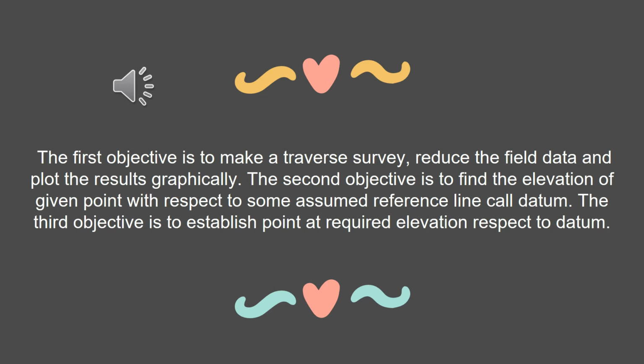The first objective is to make a traverse survey, reduce the field data, and plot the result graphically. The second objective is to find the elevation of a given point with respect to some assumed reference line called datum. The third objective is to establish a point at required elevation with respect to datum.